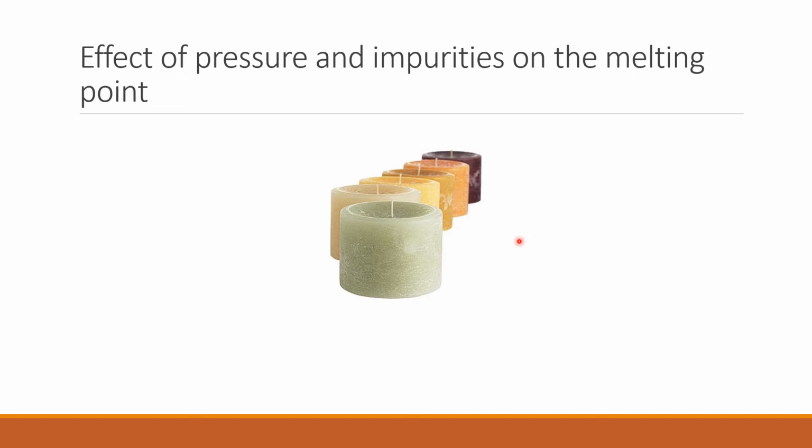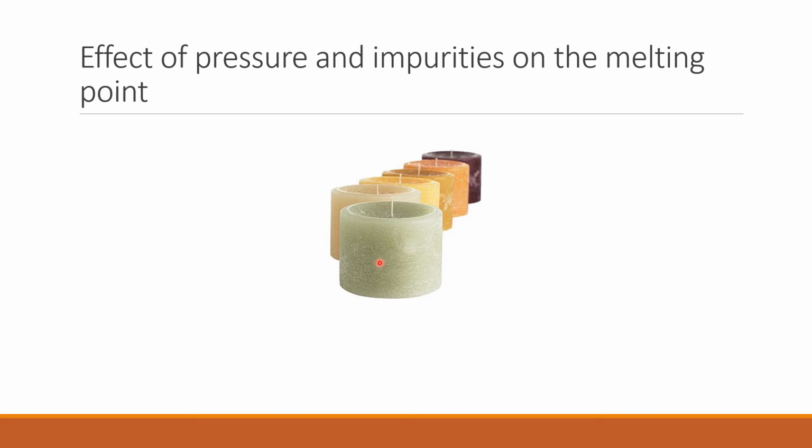Melting it would increase its volume. If you increase the pressure, it would become harder for that transformation to occur. It's harder to change into a state that needs more volume if you are under pressure. So you need more energy and hence more temperature to melt. Therefore, the melting point of the substances which expand on melting, like wax, increases by increasing pressure.